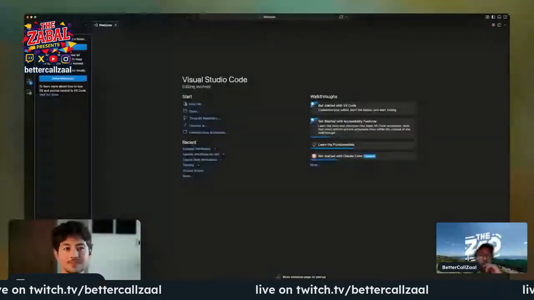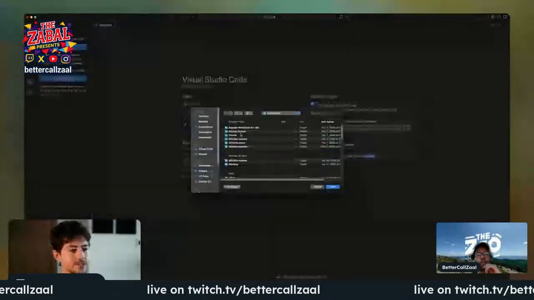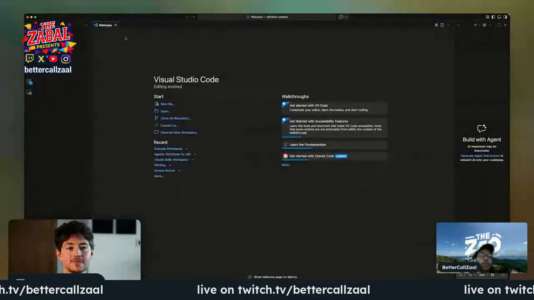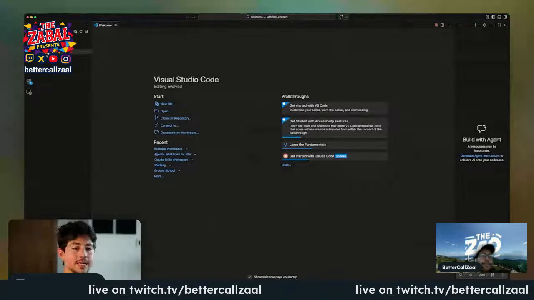I said it was like a file editor. Well, that's what this little left-hand side is about. So I can open a folder on my computer. I'll just open, I don't know, left-click contact. Okay, so now I'm inside of the left-click contact folder, and you can see we have some files here: a .gitignore, claude.md, contact, index, and a netlify.toml.